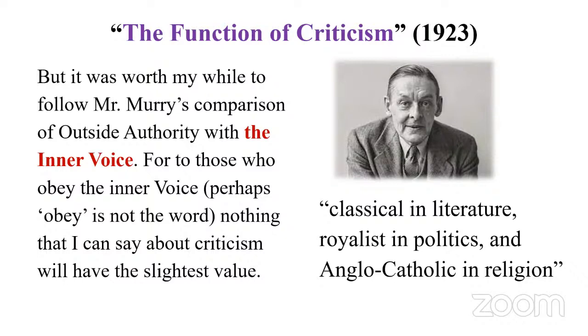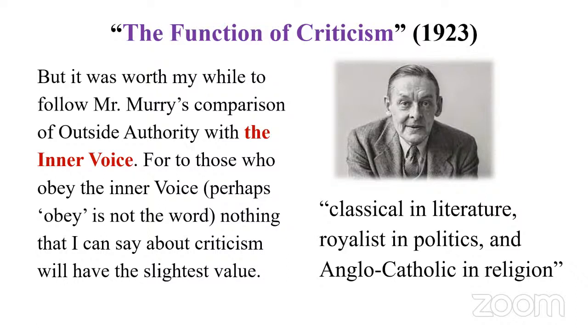So when we read these essays, when we think of T.S. Eliot, we should read The Function of Criticism, or Tradition and the Individual Talent, or other of his famous essays. And when we read, we have to look for, if you look at it, capital letters, I in inner and V in voice, it's in capital. So there is some stress on this phrase.